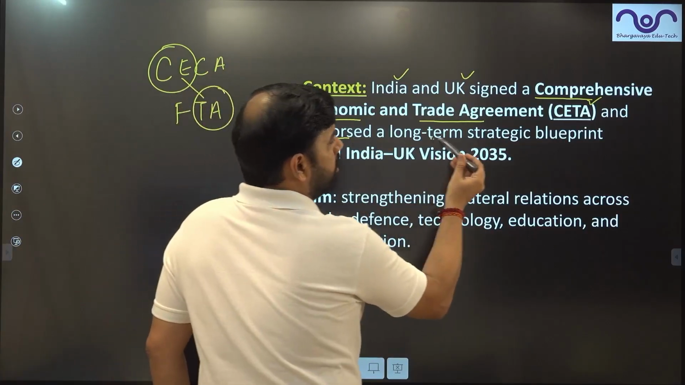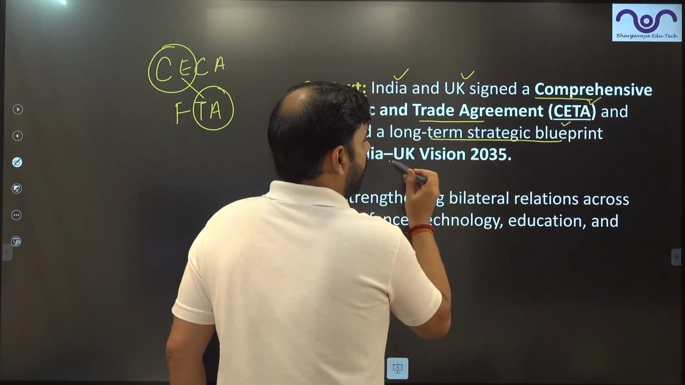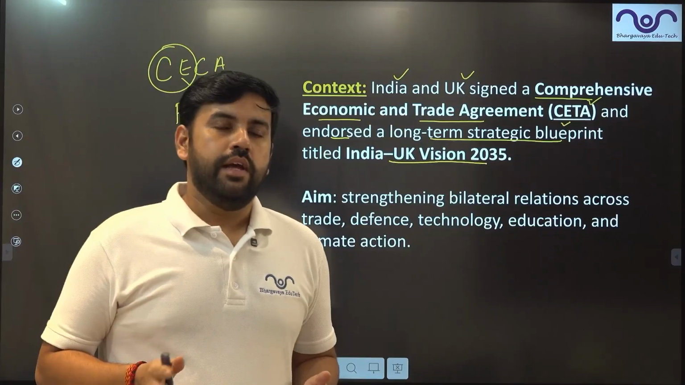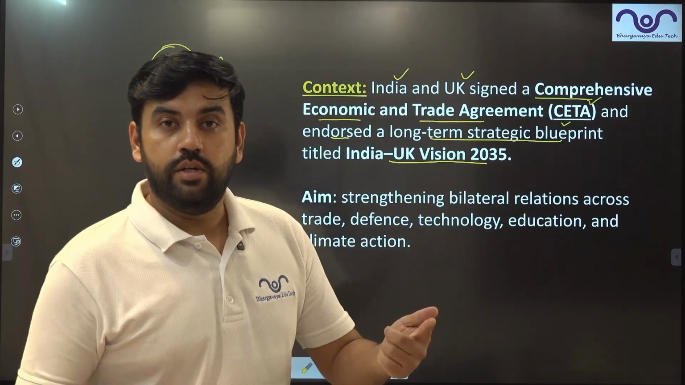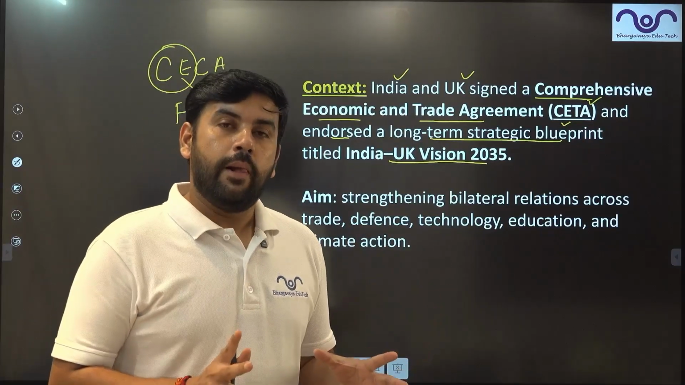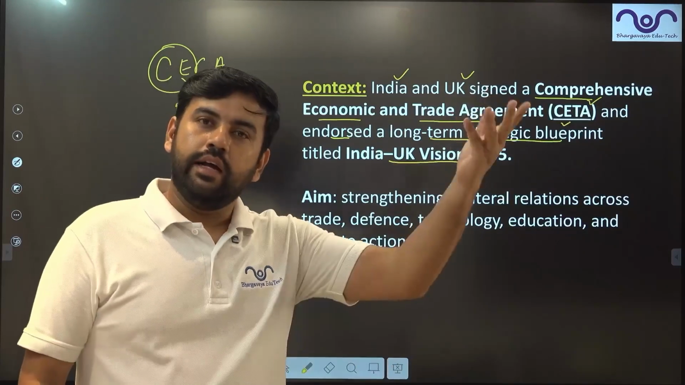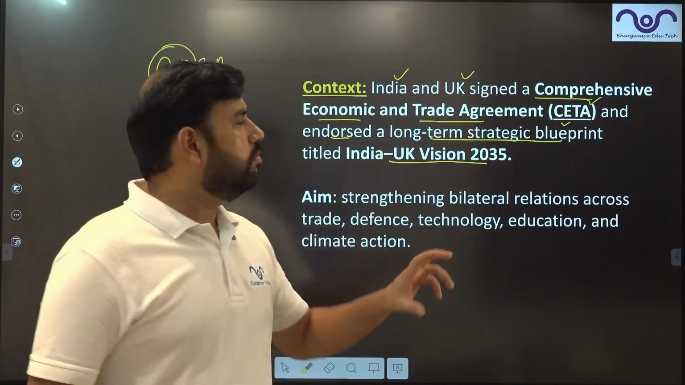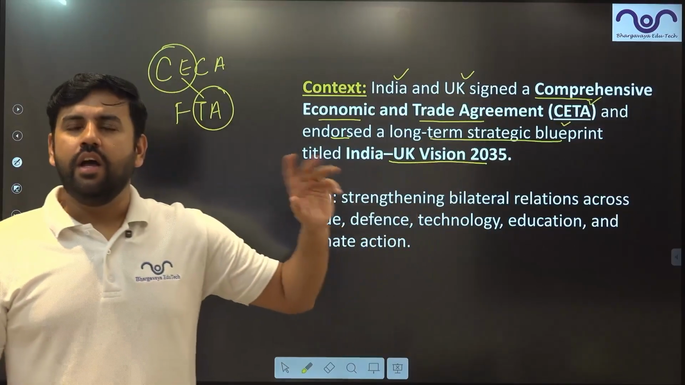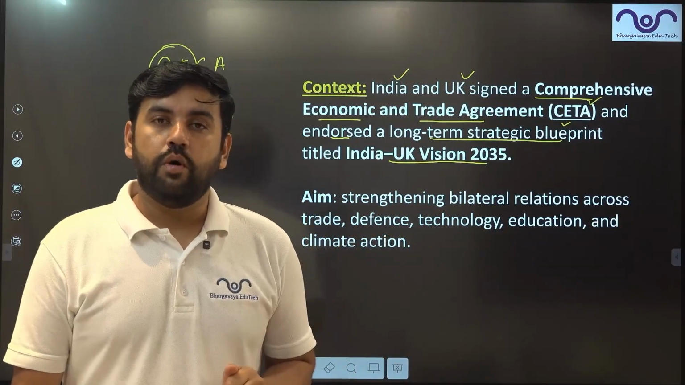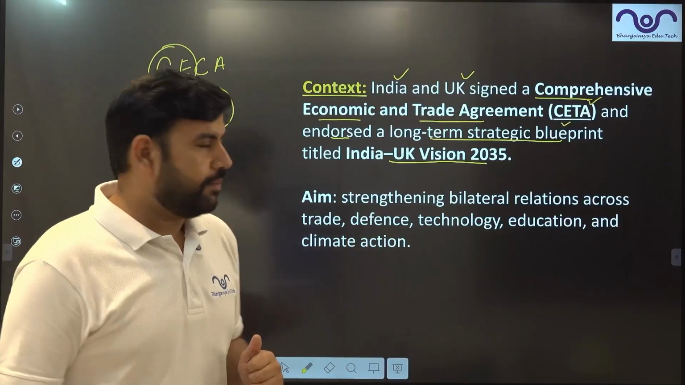Endorsed a long-term strategic blueprint along with the vision of 2035. That is how these both countries perceive each other, right? How they perceive each other to be a player in each other's economy in the next 10 years. So they have given a vision for the next 10 years. How much trade they wish to have, what are the areas where they want to achieve more cooperation, all those things we are going to discuss.